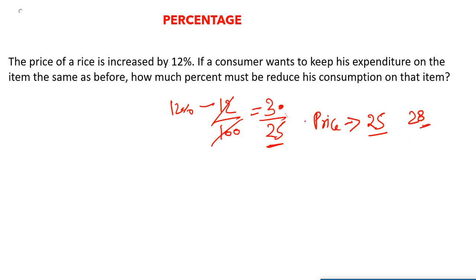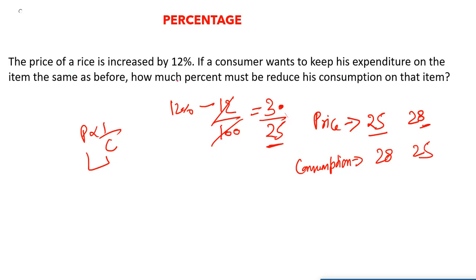Also they want to keep their expenditure the same as before. So how much percentage must be reduced in the consumption? Basically, price is inversely proportional to consumption. That is what you have to keep in your mind. When the price is low, for sure consumption will be high. So 28 will come here and 25 will come here, because price is inversely proportional to the consumption, right?